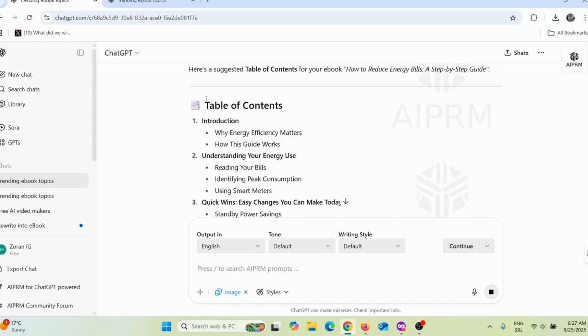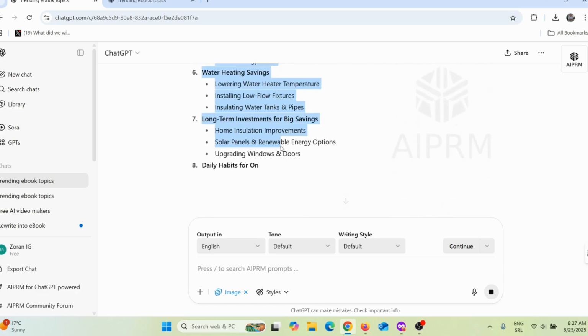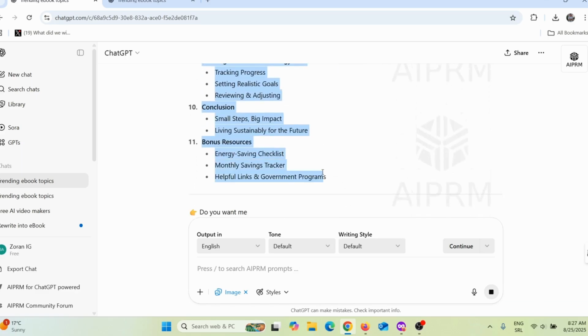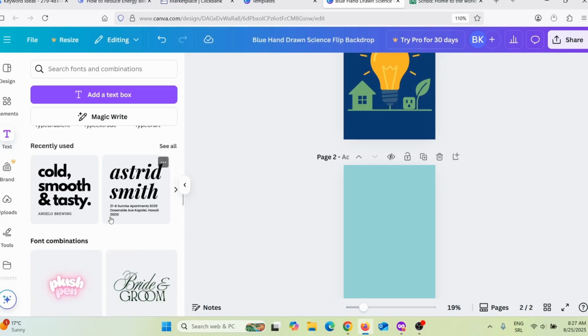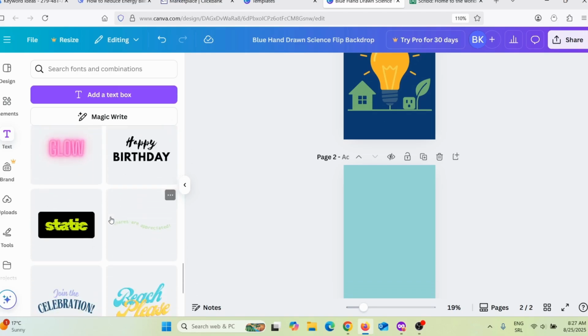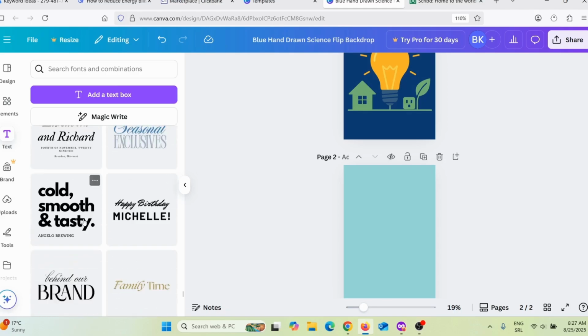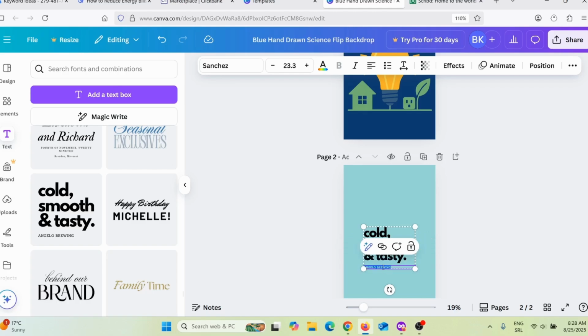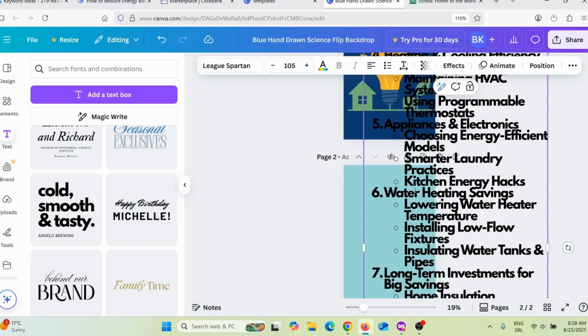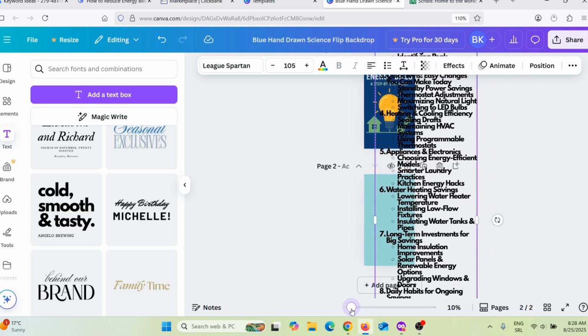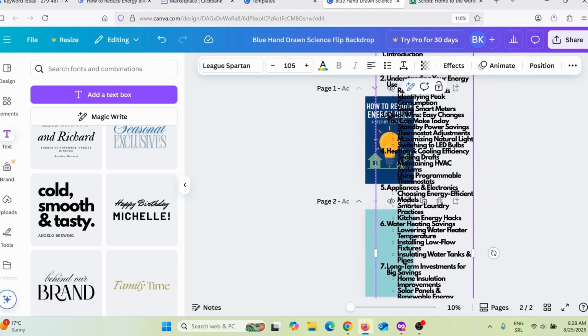As you can see, it is creating. I simply need to copy this, so just give it a few seconds to finish everything. Then Control C, go back to Canva, click on text, and choose one of these text styles. Let me find the best one in my opinion. Let's say I wish to use this one here. I will click on it and delete this, because I don't need it. Then I paste my table of content, and make it smaller so I can highlight this entire text.